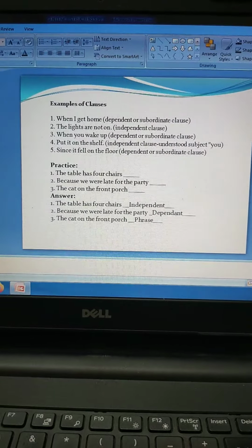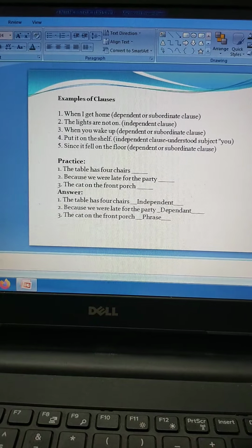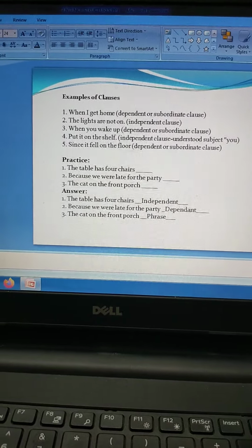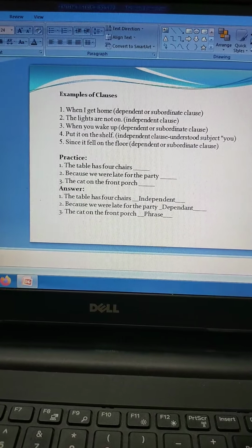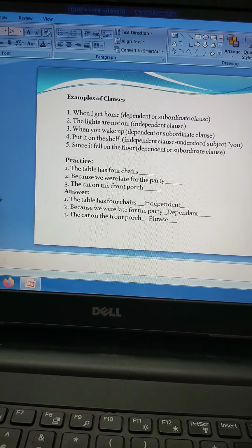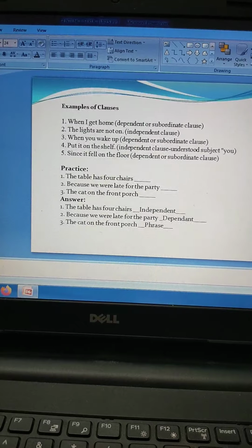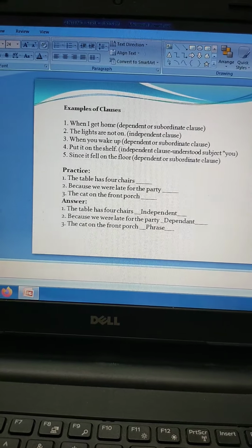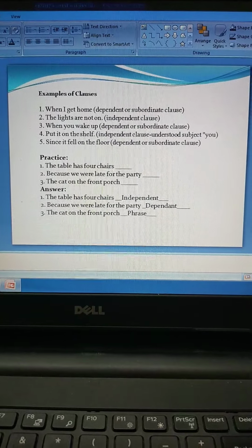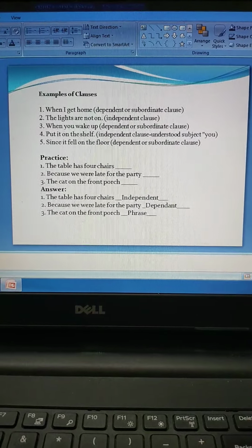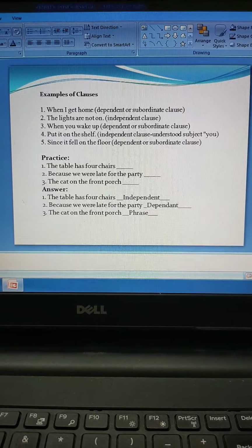Now going to the next example of clauses. When I get home, dependent or subordinate clause. When I get home, what's going to happen? Okay, and then the lights are not on. The lights are not on. It is very clear in meaning and it can be understood clearly, right? The lights are not on. So you know that there are no lights. Fine. And then when you wake up, what happens? There's nothing following this sentence, right? This group of words, when you wake up, is a dependent clause.